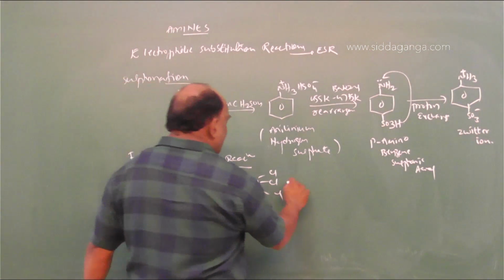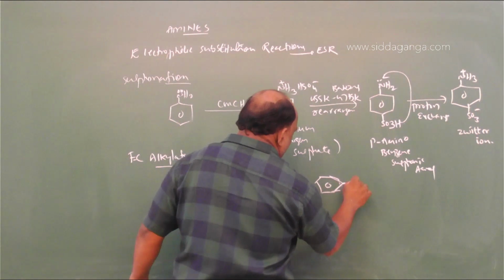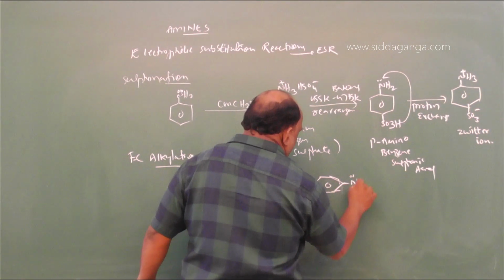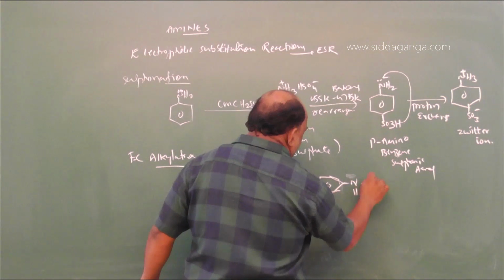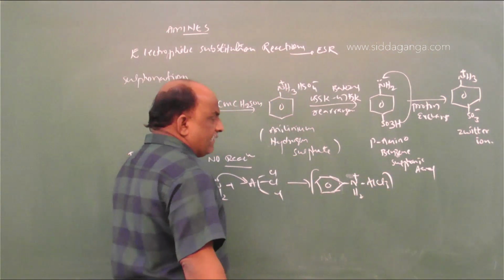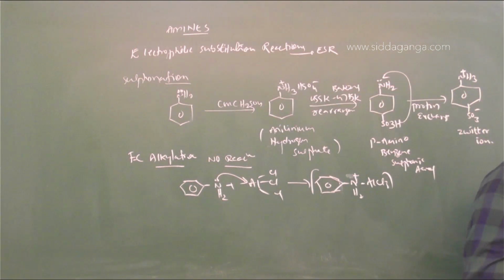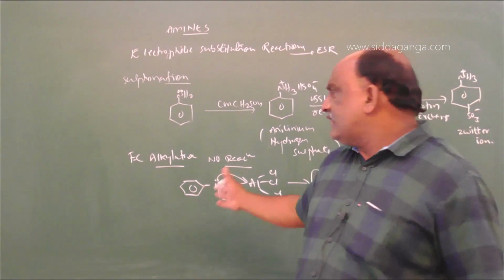Then what do we get here? N becomes plus, bonded to AlCl3. This is called a salt.